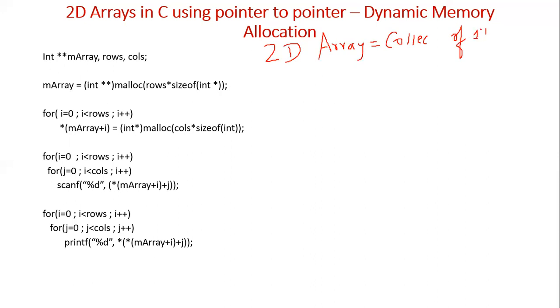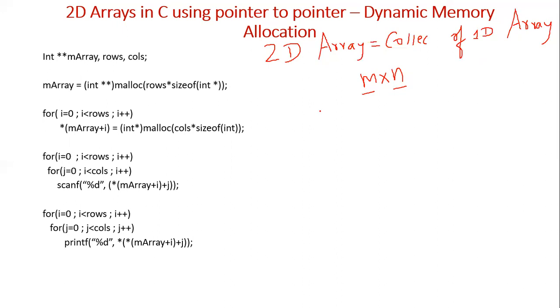If the array size is m into n, then there are m rows and n columns, which is nothing but m one-dimensional arrays, where each one-dimensional array contains n elements.